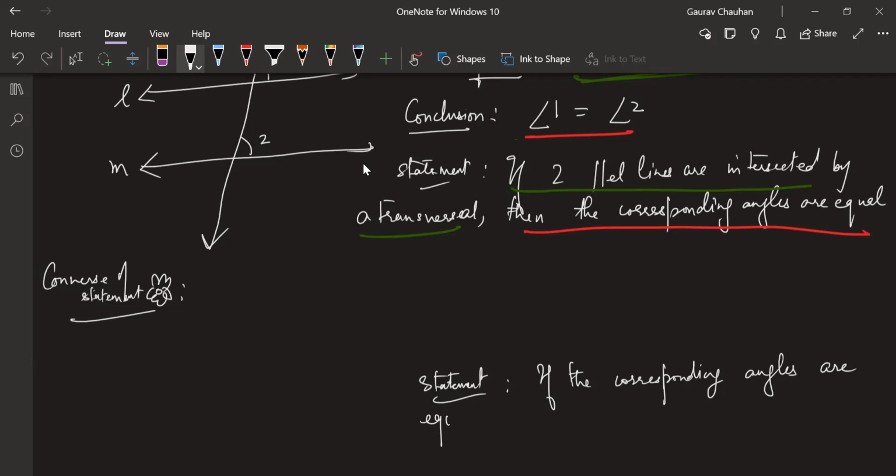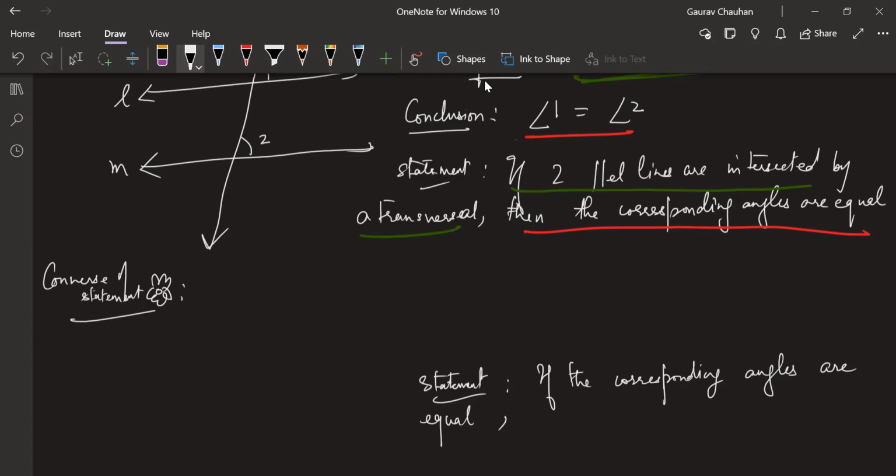Gagan, pay a little attention and tell me, what necessarily will be a conclusion? Which part of this will be the most important thing to conclude? If two corresponding angles are equal, till here you are very good. Then two parallel lines are intersected by a transversal.